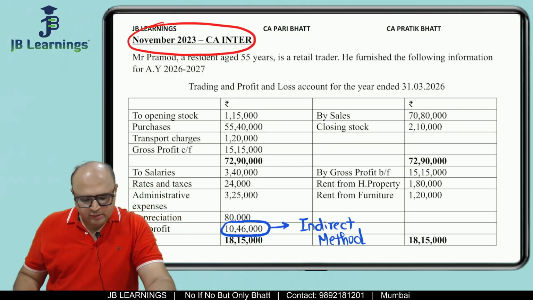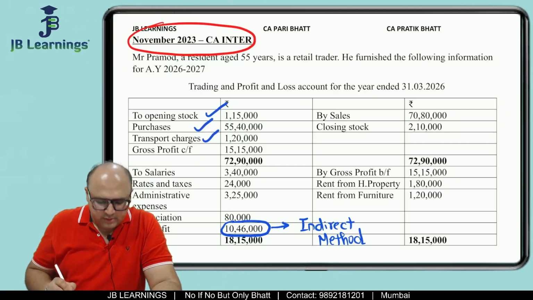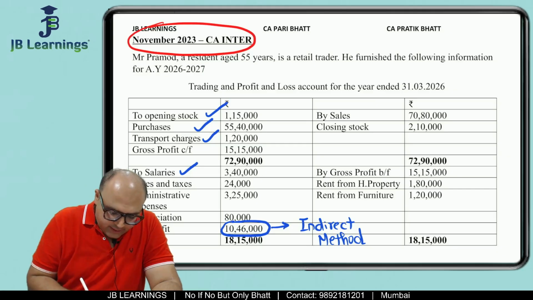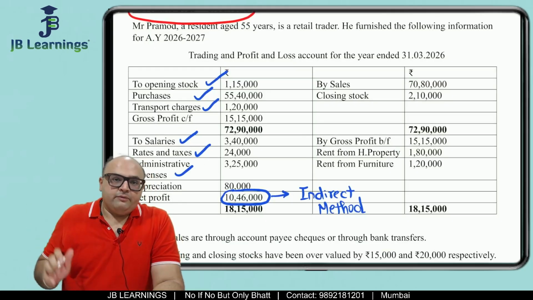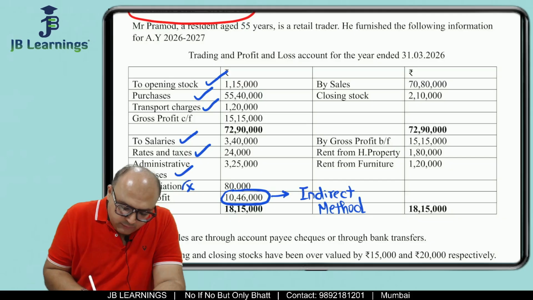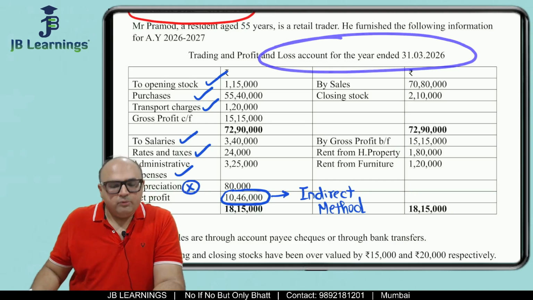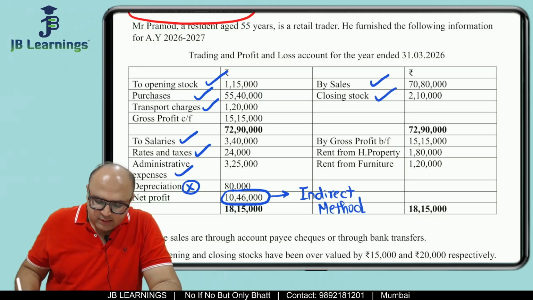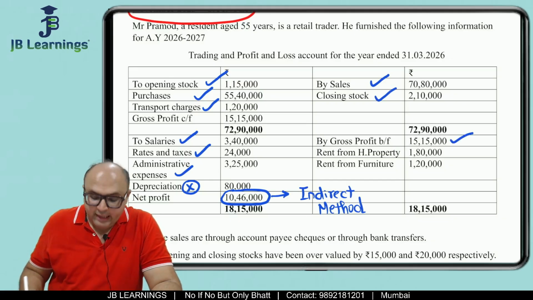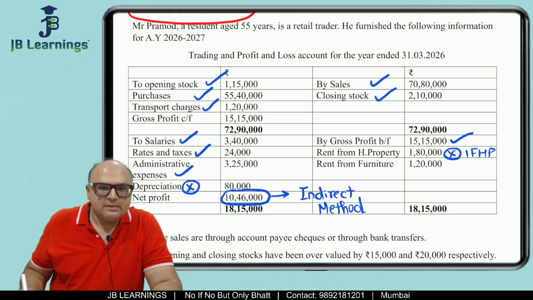All right. So now let us start. So opening stock, this is business expense, purchase is business, transport charges is business, salaries is business, rates and taxes is business, administrative expense is business. Depreciation, whenever depreciation is given on the debit side, you always assume that it is as per accounts, because they have given you this trading and profit and loss account. Then sales is business income, closing stock is business, gross profit is also business, rent from house property, this is not business, this is IFHP.